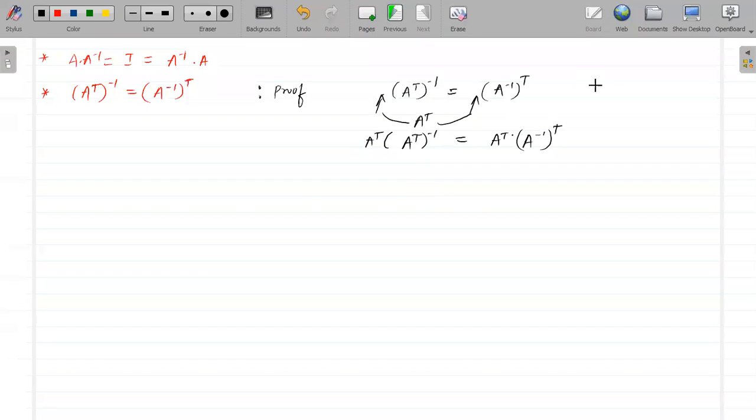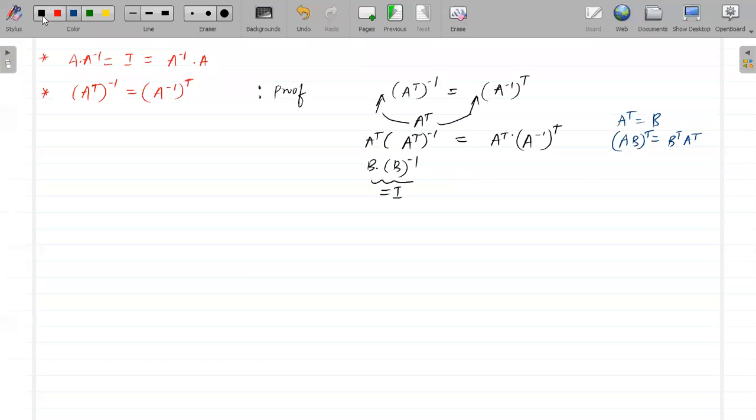If I take A transpose equal to B, then the left side becomes B into B inverse, which equals the identity. Also, I know a property of transpose: A into B transpose is equal to B transpose into A transpose.